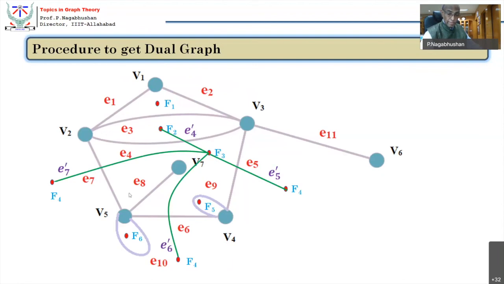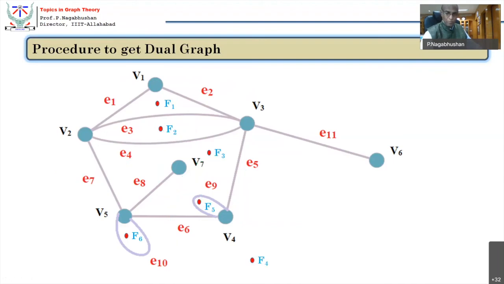Now this edge E8 is inside F3, so it has got to cut. See carefully how it cuts. It cuts like this, and therefore a pendant edge becomes a self loop, E8 dash. Now if there is a self loop, F5. Now see what's going to happen. It cuts, and now a self loop becomes a pendant edge. Is it all right? Okay.